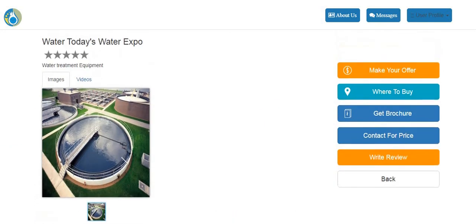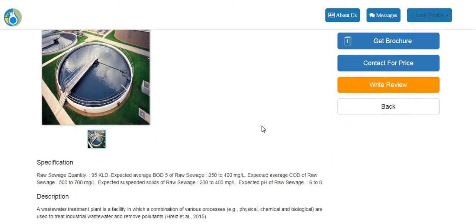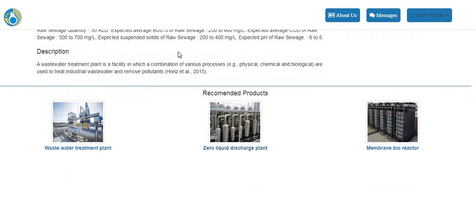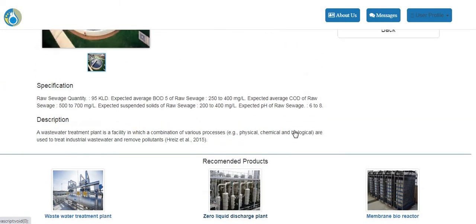So I can see that this is a water treatment equipment. So this is something like this. You will be having a lot of images about it. And by the recommended product, I can see the wastewater treatment plant, zero liquid discharge plant, and membrane bioreactor.